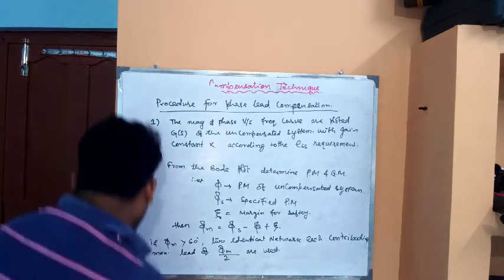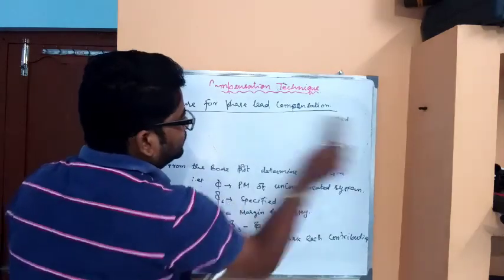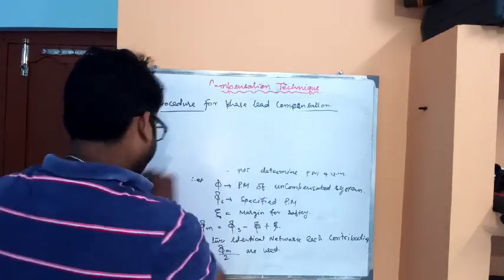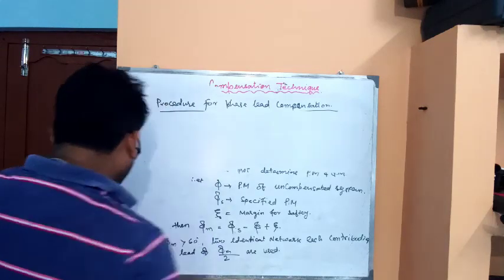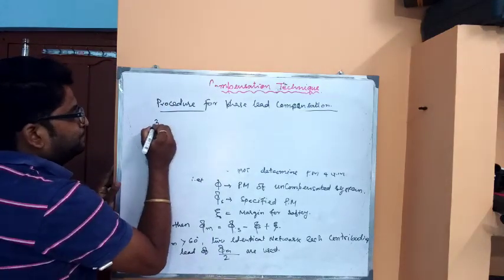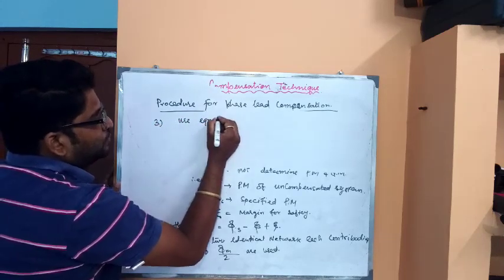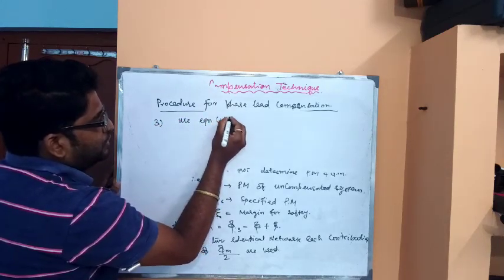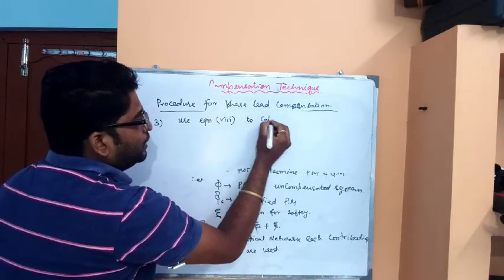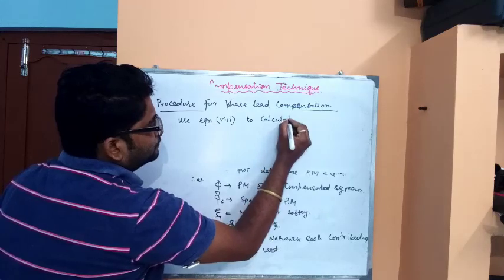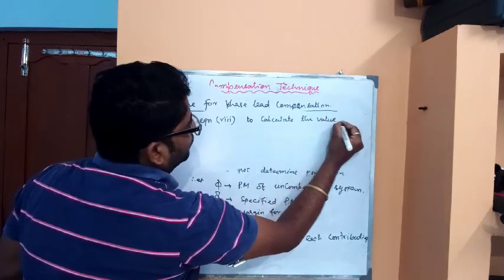Now third step. Third step is to use equation number 8 to calculate the value of A. Use equation number 8, which you have already seen, to calculate the value of A.